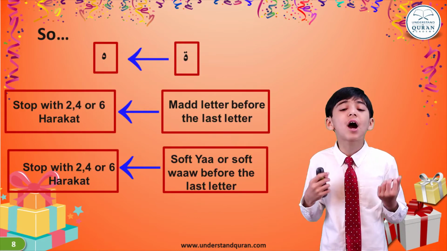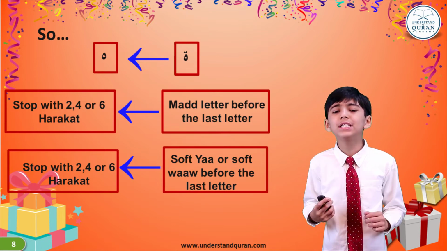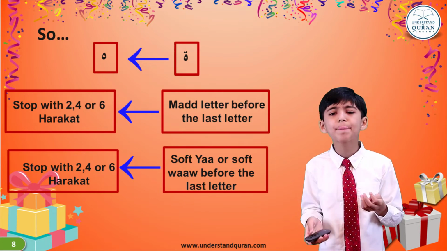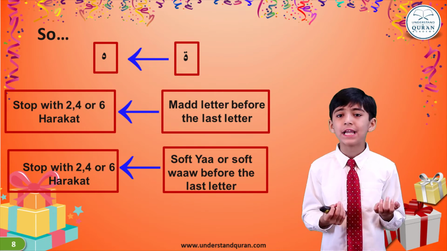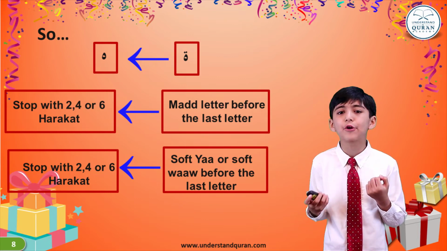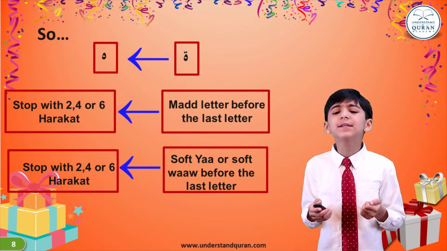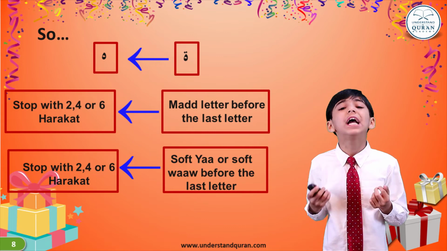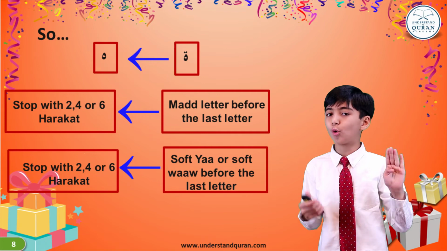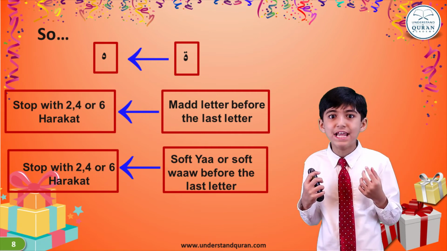Now let me do a tiny recap of all of these rules we learned. The first one was, if the last letter was a rounded ta, then we would change it into ha. And the second one was, if there was any mad letter, alif mad, ya mad, or waw mad before the last letter, then we could stop with 2, 4, or 6. And similarly with soft ya or soft waw, if they were before the last letter, then we could stop with 2, 4, or 6 counts. That was very easy. Alhamdulillah.